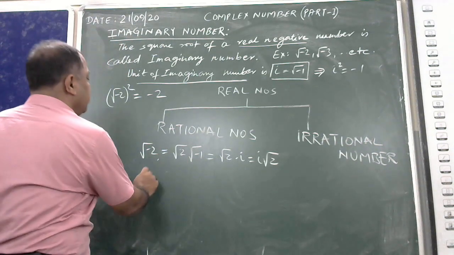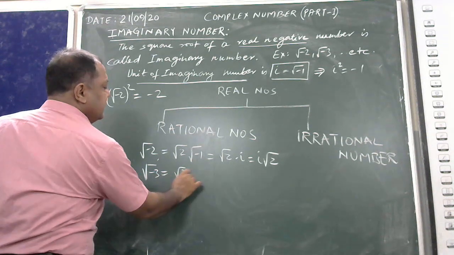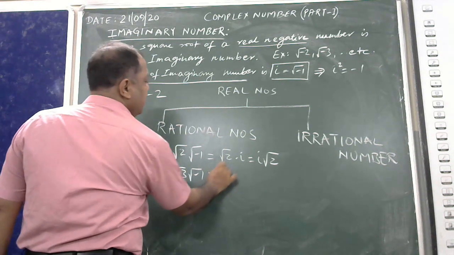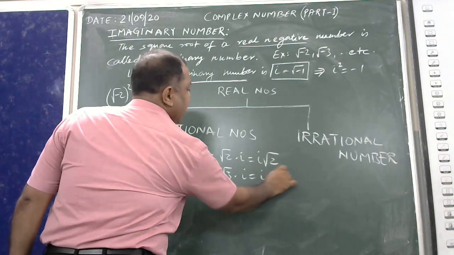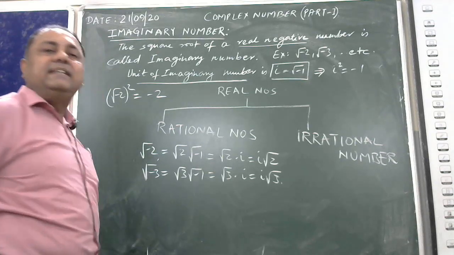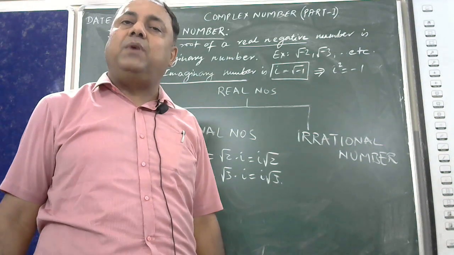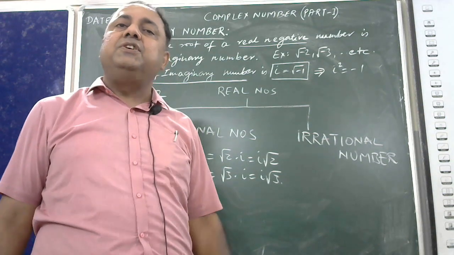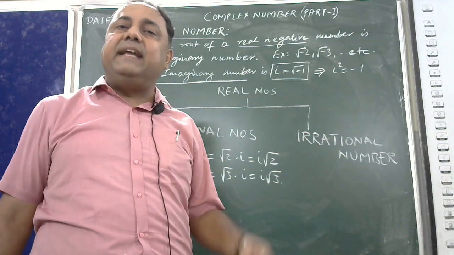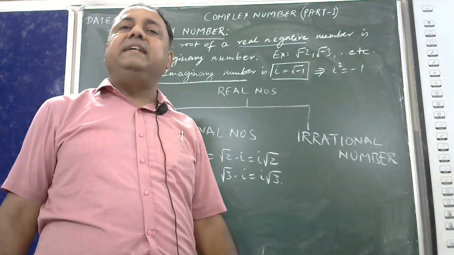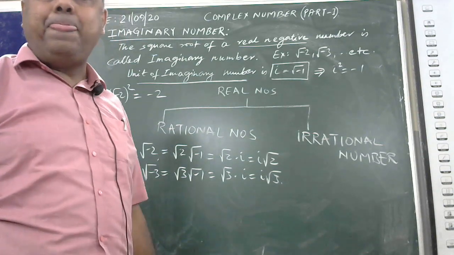Similarly, if the number is root of minus 3, I may write this as root 3 into root minus 1, which is i root 3. This is how we define an imaginary quantity. That means the square root of a real negative quantity is defined as an imaginary number.